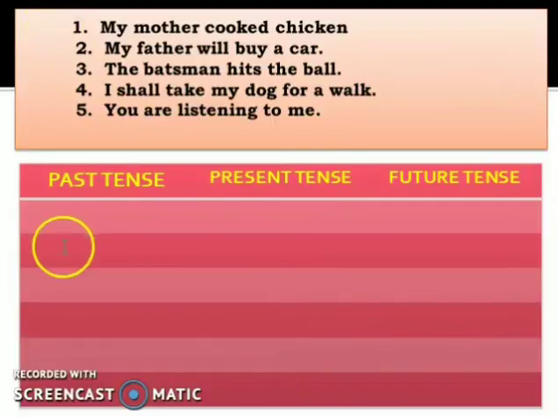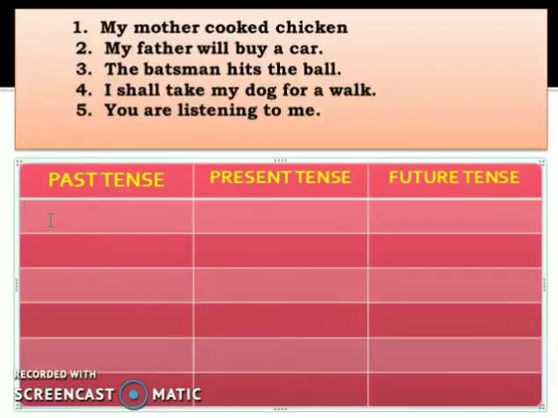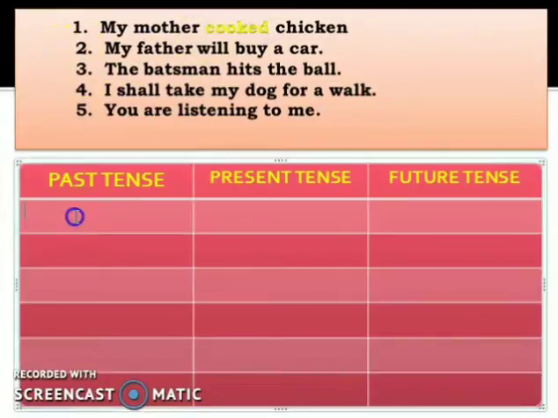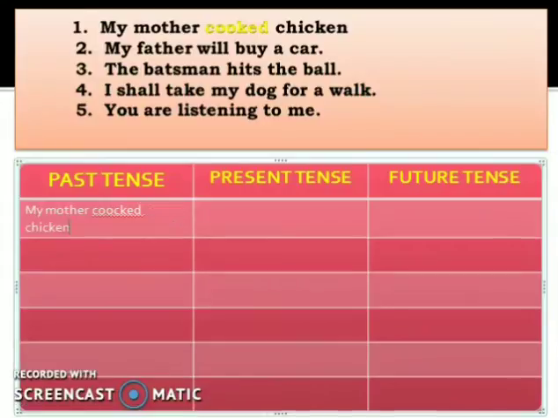Now, the first sentence, let me see, it is written, my mother cooked chicken. Here, first you have to identify the verb. Where is the verb? Yes, the verb is here only, cooked. When you identify the verb clearly, you can understand that cooked is the past form of cook and this action already happened in past. So, this is the past tense and under this box, I will write the answer. My mother cooked chicken.